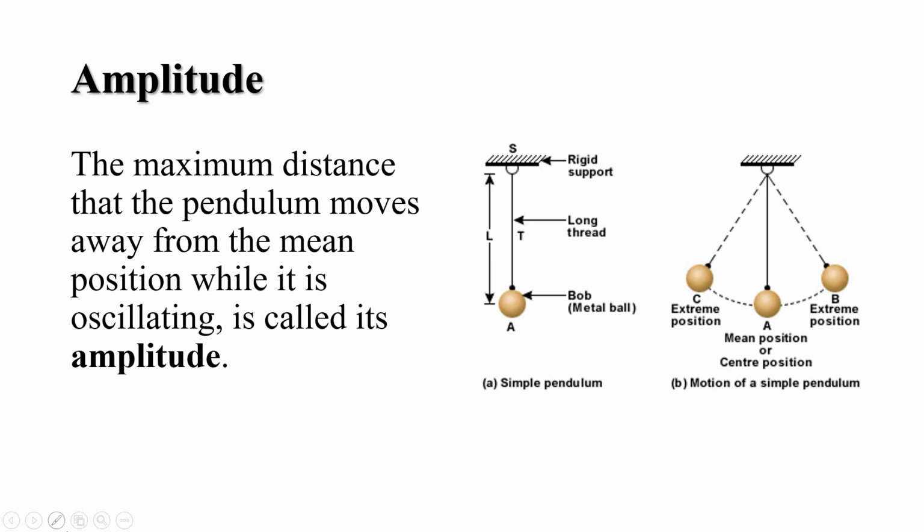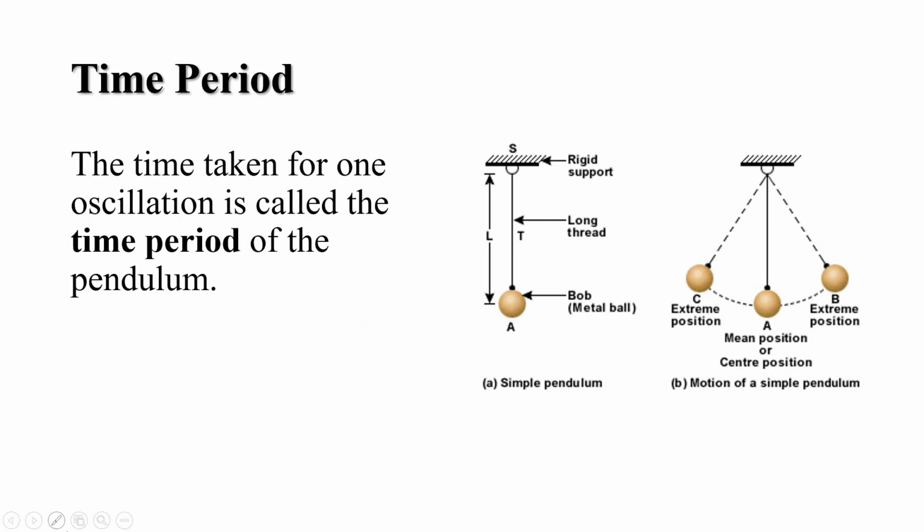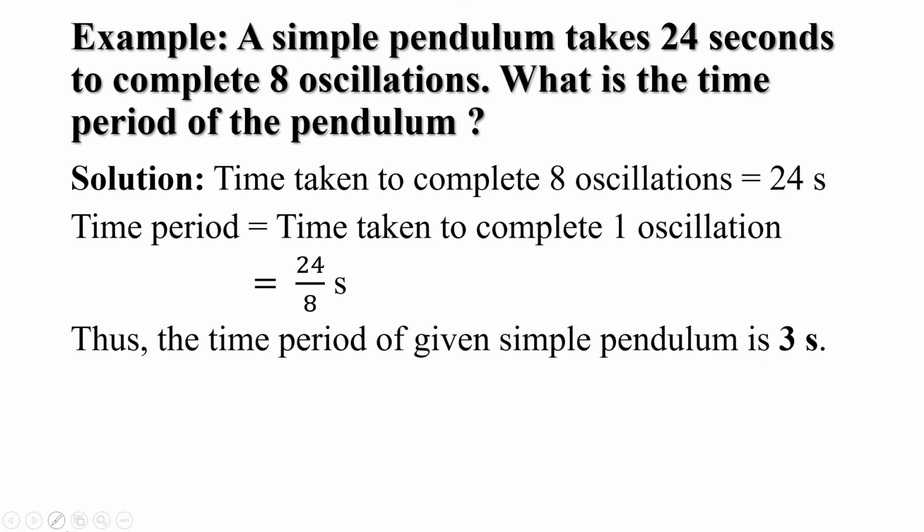Students, you can see on your screen a diagram of simple pendulum. The position A of the pendulum is its mean position, and the distance between the position A to B or A to C is called its amplitude. Another term related with the simple pendulum is time period. The time taken for one oscillation is called the time period of the pendulum.